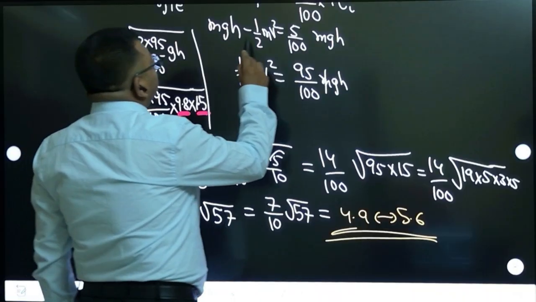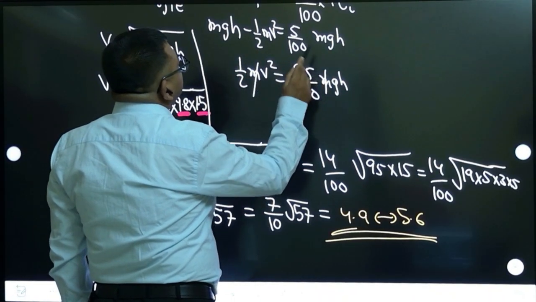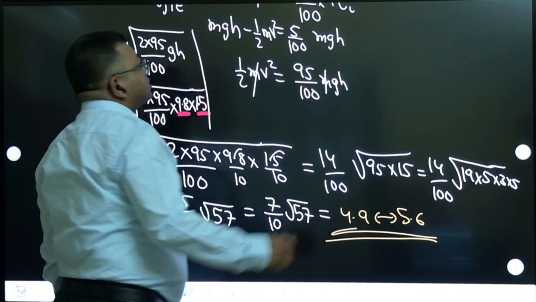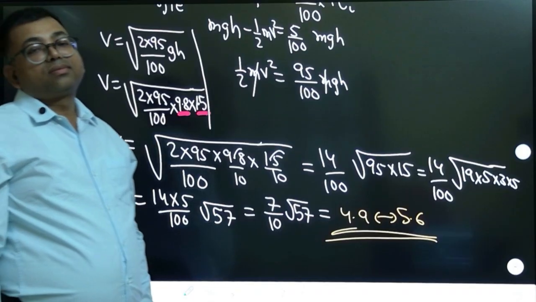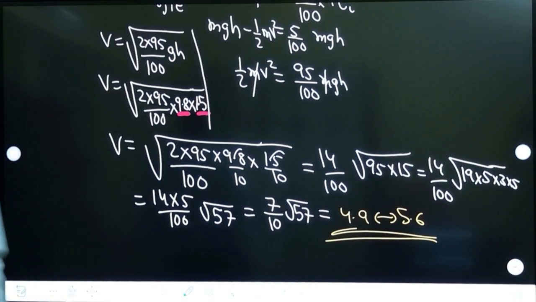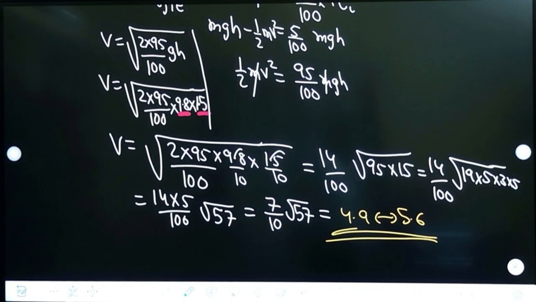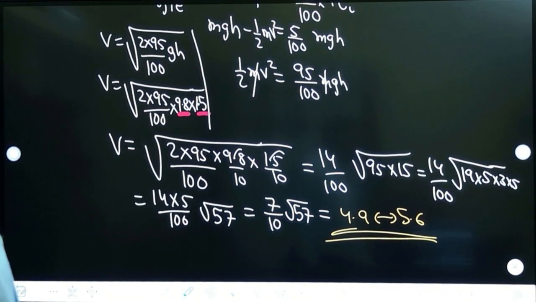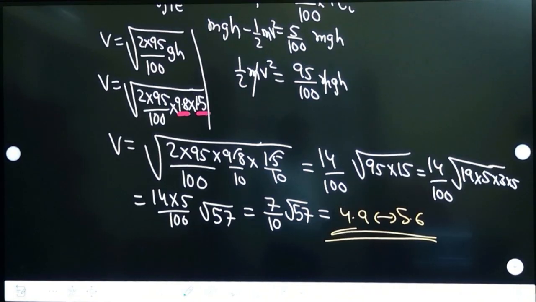You subtract now. This half mv square comes to that side. mgh minus 5 by 100 of mgh. How much is it? You tell me. mgh minus 5 by 100 of mgh is how much? Yes, tell me doubts.